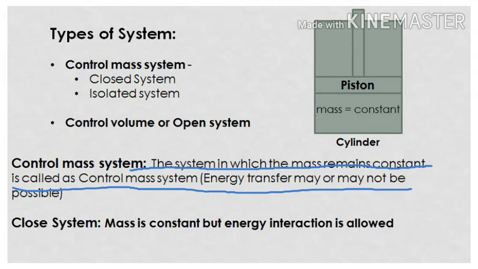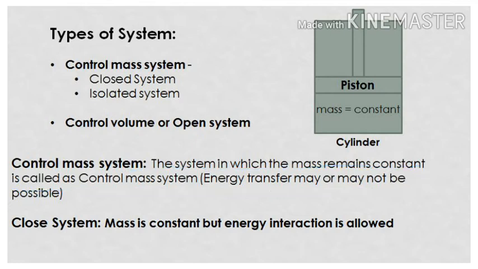There can be energy flow, but in a control mass system, the mass will remain constant. The control mass system is also further divided into two types, which are closed system and isolated system.